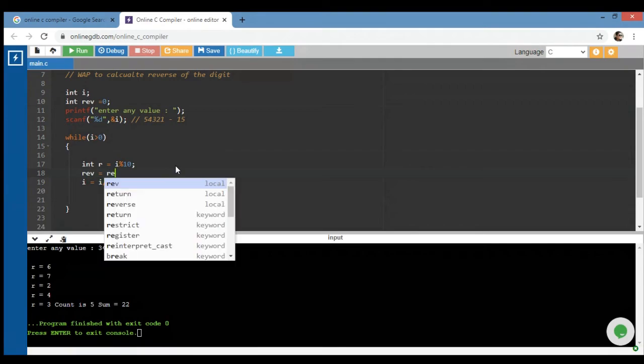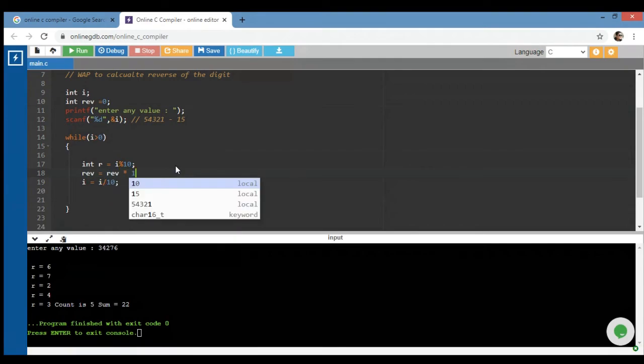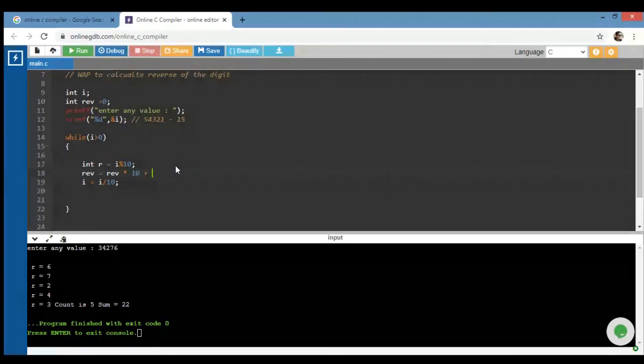I can write the condition reverse equals reverse into 10 plus R. Why? If I am dividing a number by 10, and again multiplying by 10, I am able to build the reverse, because right now I am dealing with the digits from the last.